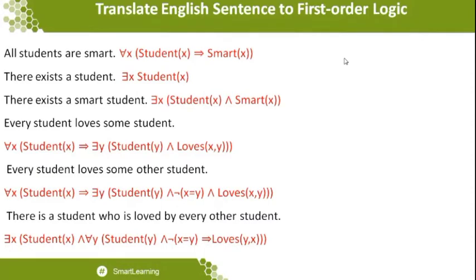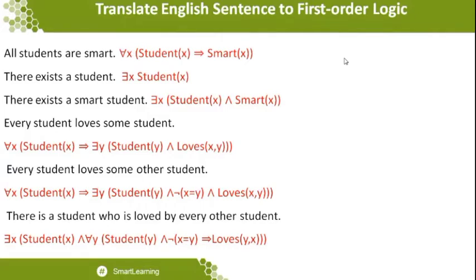So all students are good. I want to mention who are all the students first. They are all smart. That's what I want to consider at this point. All students are good. So first of all, I want to identify students as x. So who is x? x may be any student. So those who are students, they are all smart.